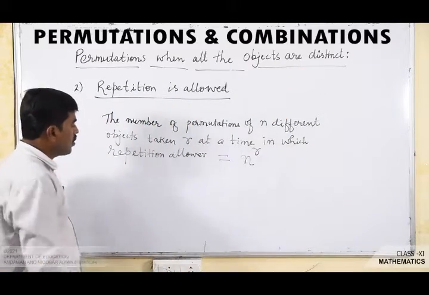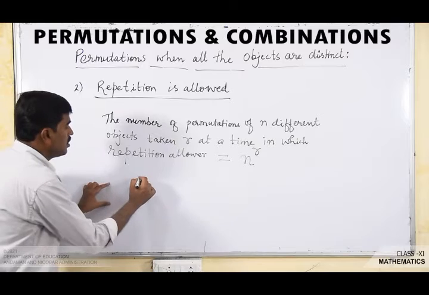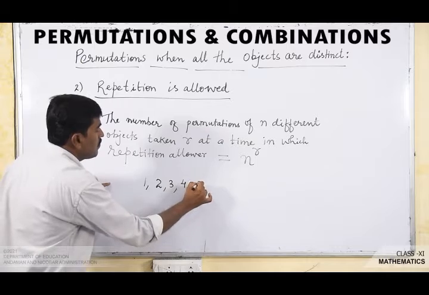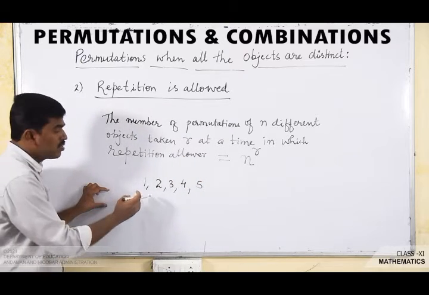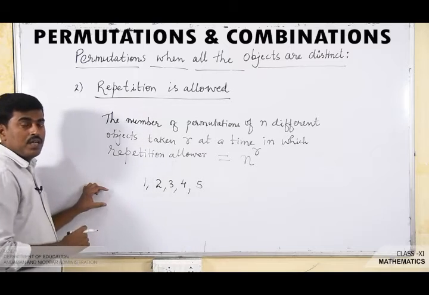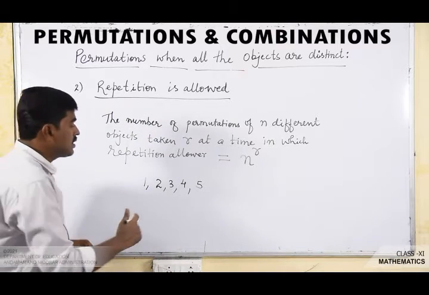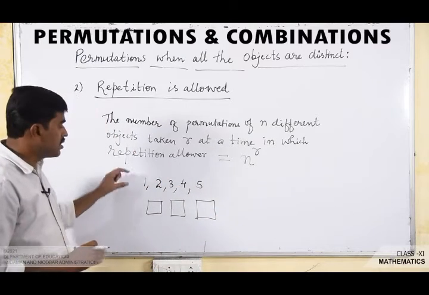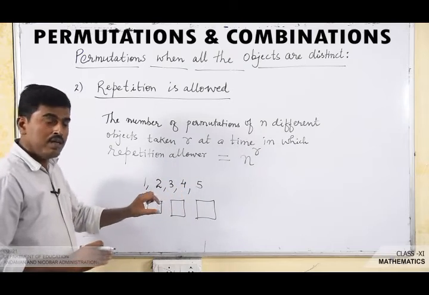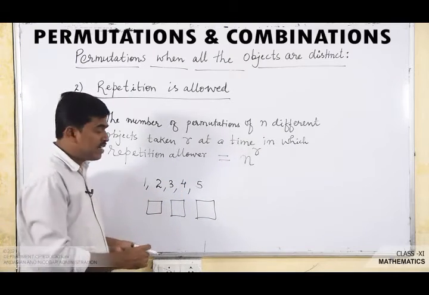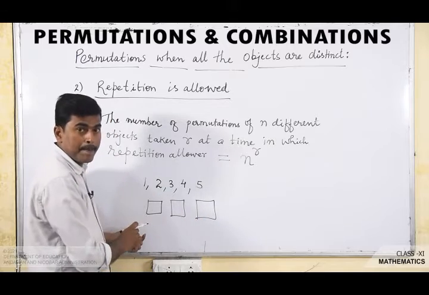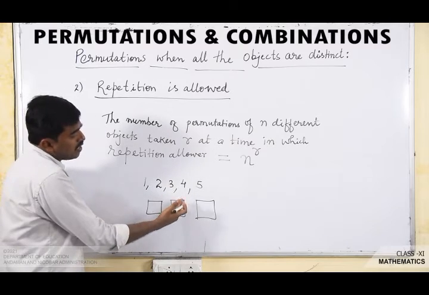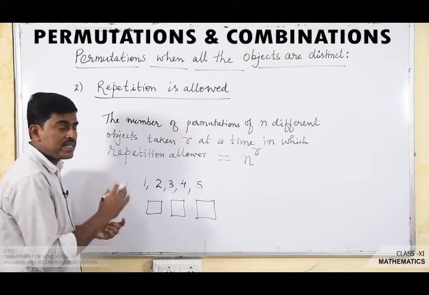Let us take one example. Suppose we are given the digits 1, 2, 3, 4, 5. Now we have to form a 3-digit number using these digits. That means we have to fill 3 vacant places in which repetition is allowed. That means if I am writing 5 here, I can also write 5 here. Like that, repetition is allowed.